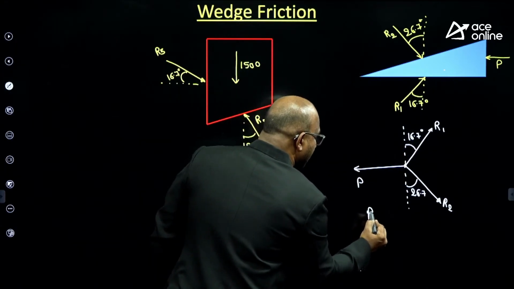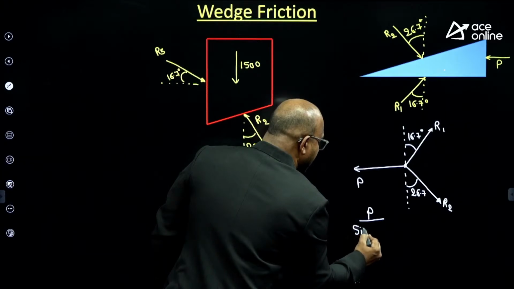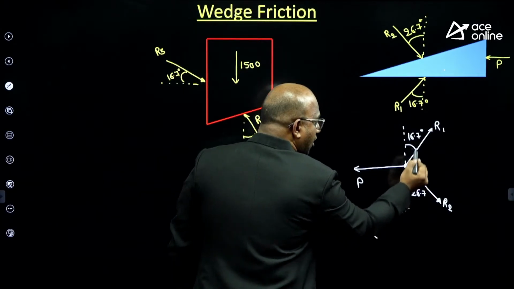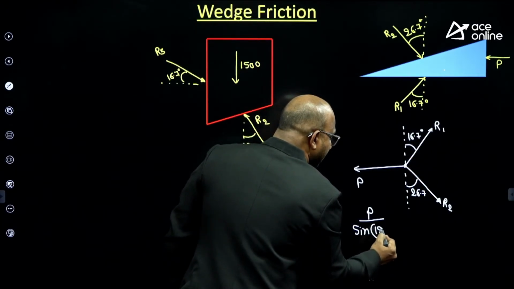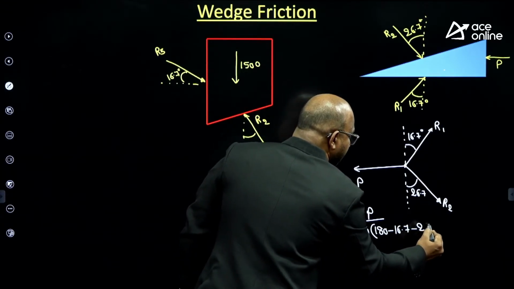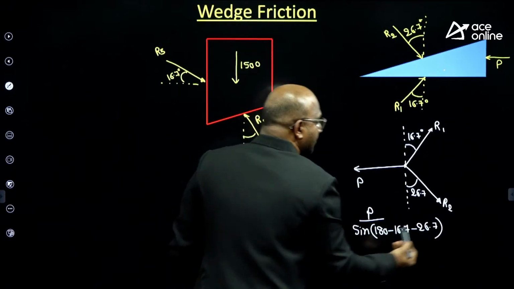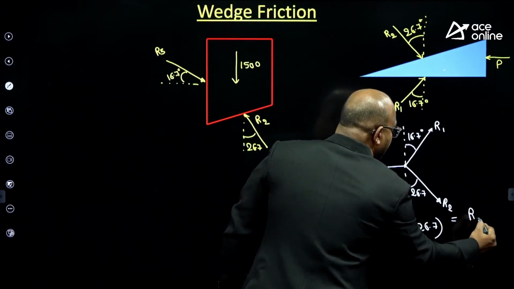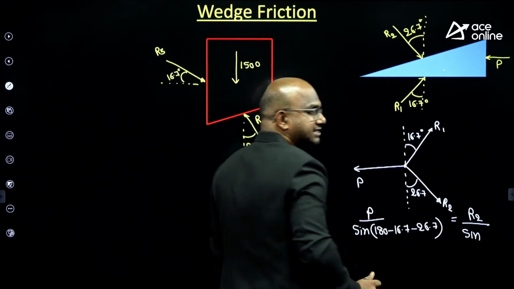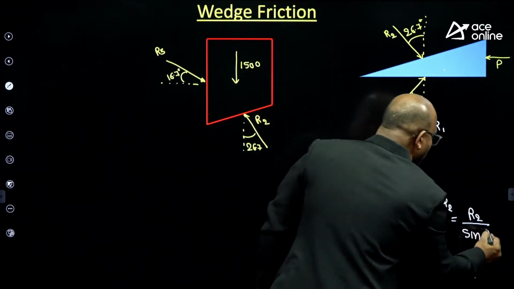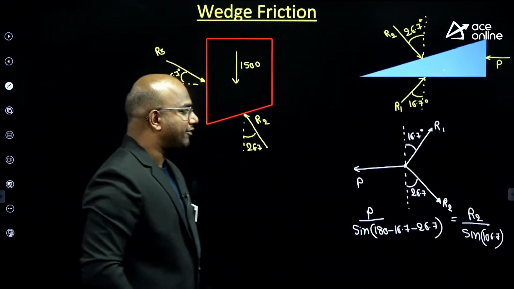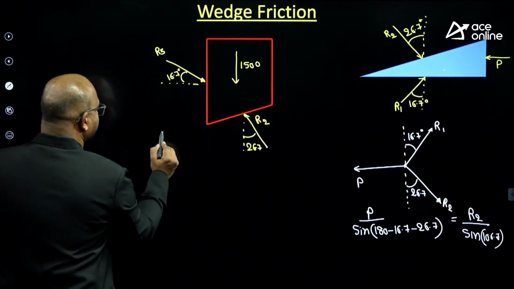How to use Lami's format? P by sine of, tell me, sir, P by sine of this angle, how much am I? Opposite angle, guys. 180 minus 16.7 minus 26.7 must be equal to R2 by sine of how much, guys? 90 plus 16.7, it is 106.7. From this R2 I will get, guys.